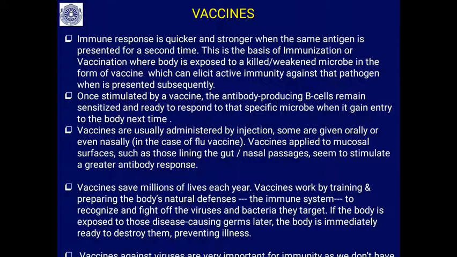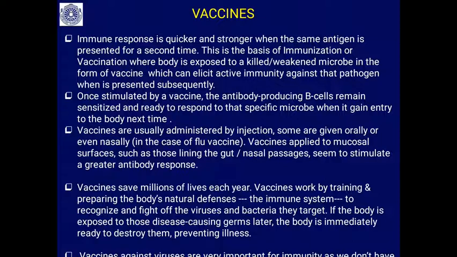Vaccines applied to the mucosal surface, such as those lining the gut and nasal passage, seem to stimulate greater antibody responses. This is the World Health Organization's definition: vaccines save millions of lives each year.